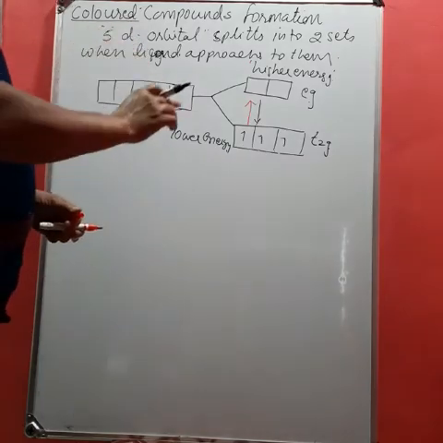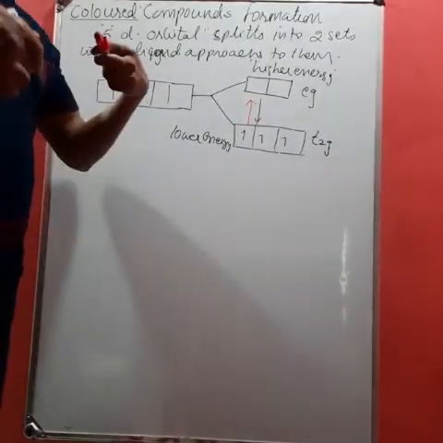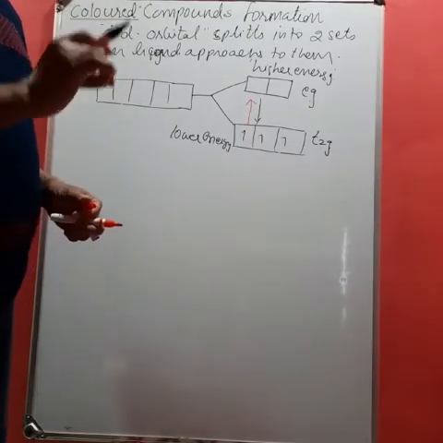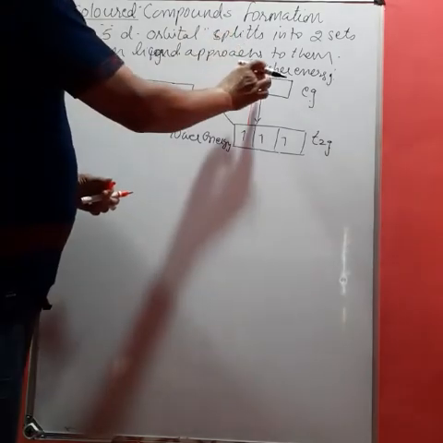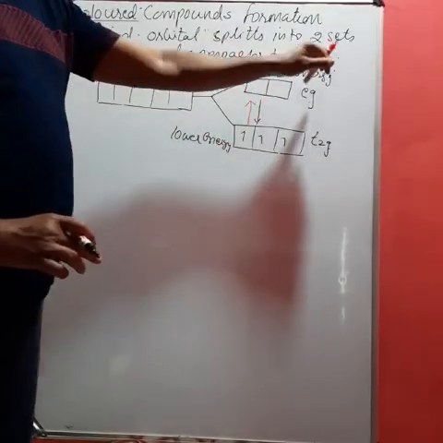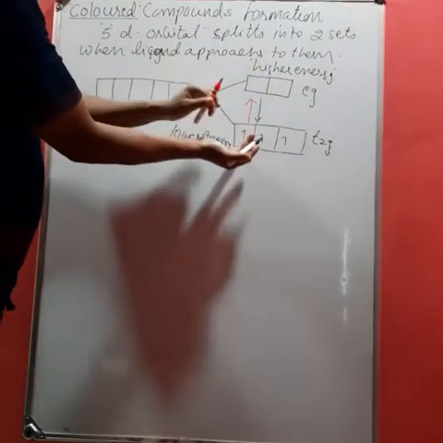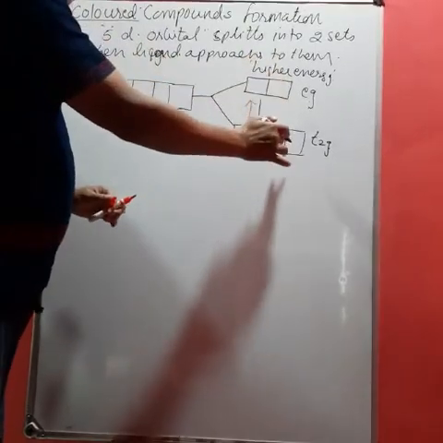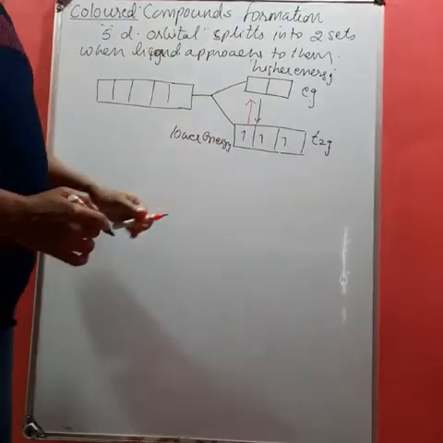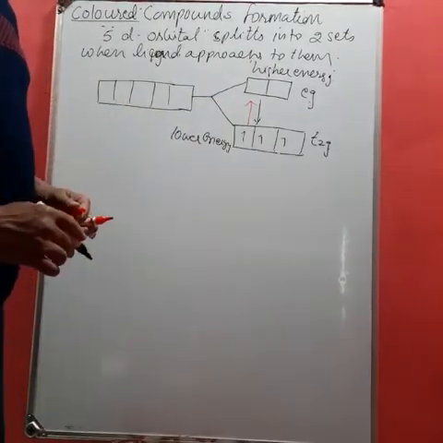But in the case of partially filled d orbitals, which is the main definition of a transition element, there must be 1 or 2 unpaired electrons, and electrons from the lower energy level can jump to the higher energy Eg level, and when they come back to their ground state, they give the colored compound.